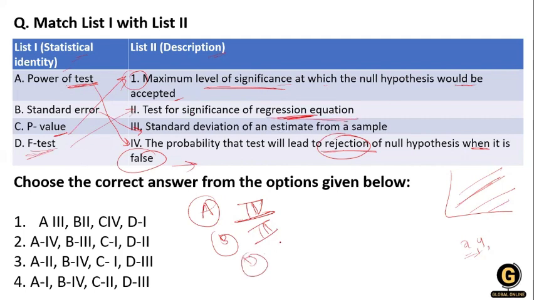So for D, 2 is the right option. Here you can see A is 4, B is 3, C is 1, and D is 2. So option number 2 is the right answer for this question. Okay.